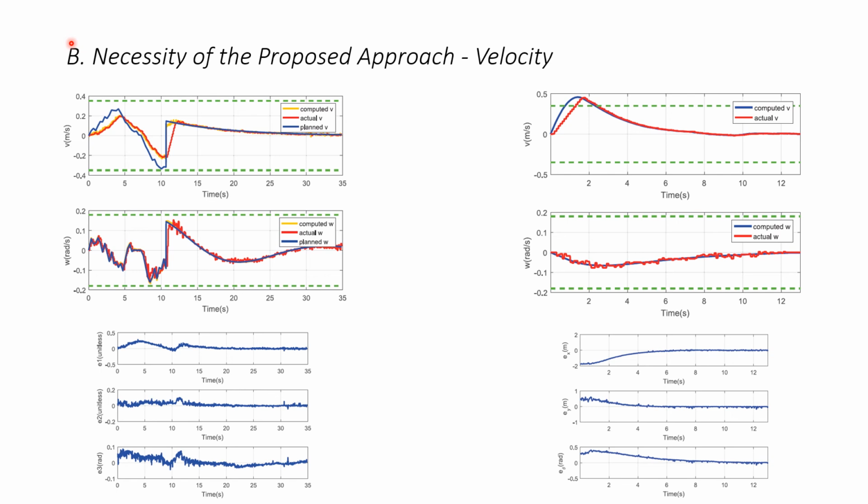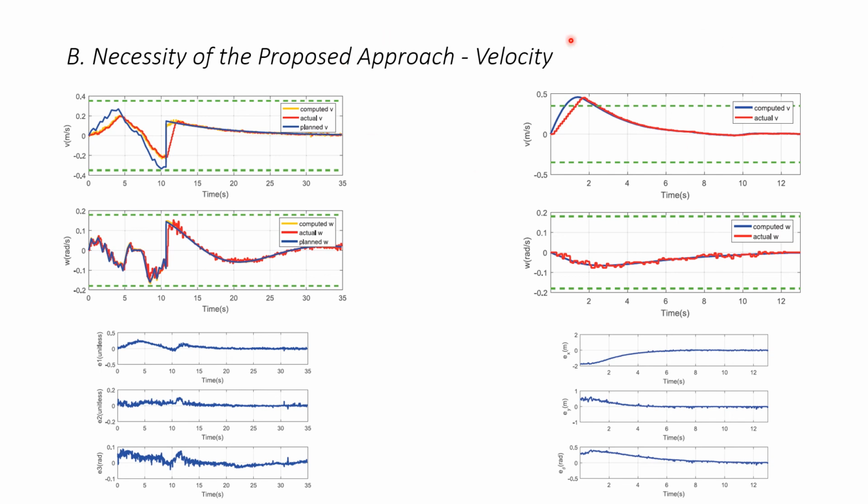A sudden change in velocity at about 11 seconds is due to the switch from random sampling extension to the greedy extension. As shown in the second figure on the left, the pose errors of the robot all converge to 0, which means that the robot successfully tracks the planned trajectory.